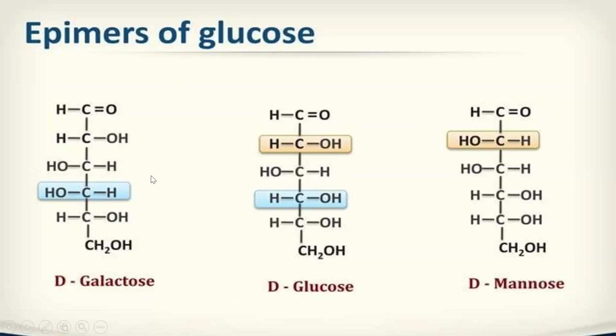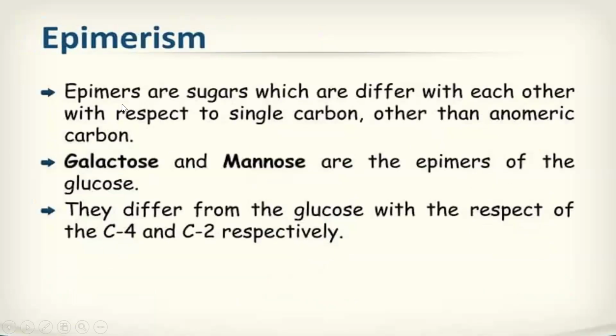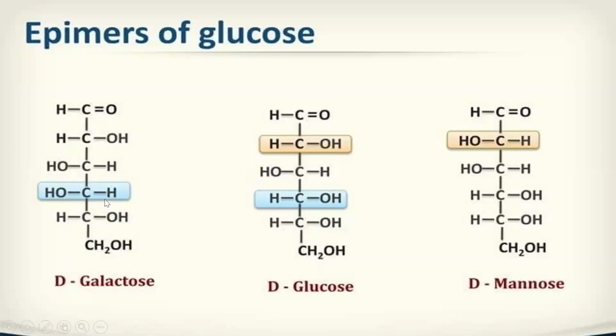Sir, what is the definition of epimers? Epimers are sugars which differ from each other with respect to only one single carbon. Only in one carbon atom will there be changes. As you can see, in galactose there is a change in the fourth carbon, and in mannose there is a change in the second carbon. But the structure is similar, it resembles glucose only, no? So galactose and mannose are the epimers of glucose.